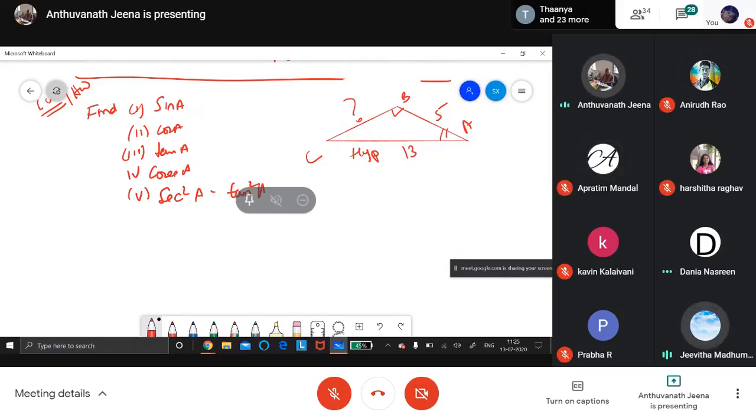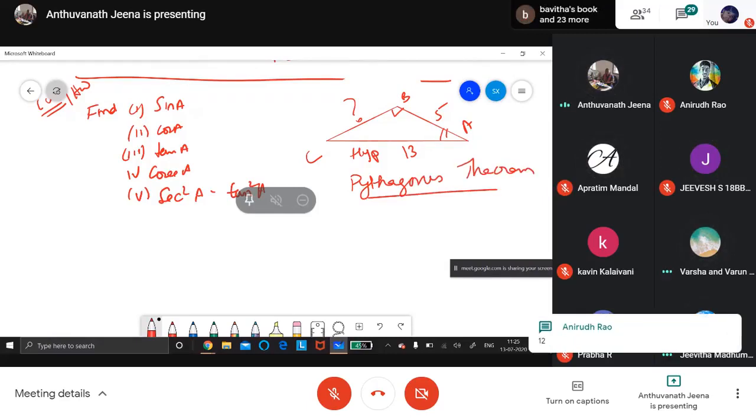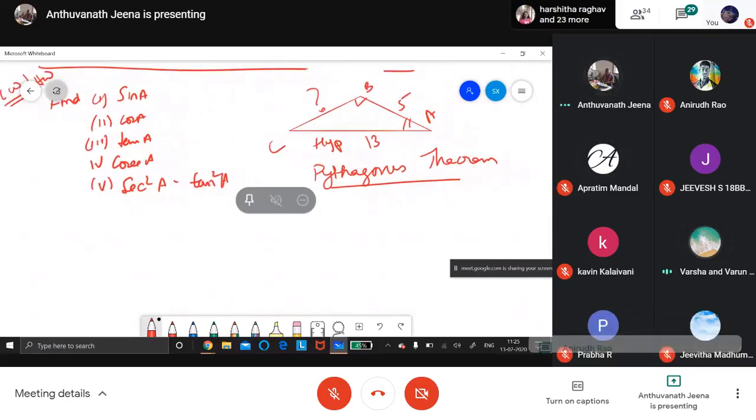How to calculate? Pythagoras theorem. Very good. Who said that? Jivita. According to Pythagoras theorem, what is Pythagoras theorem?